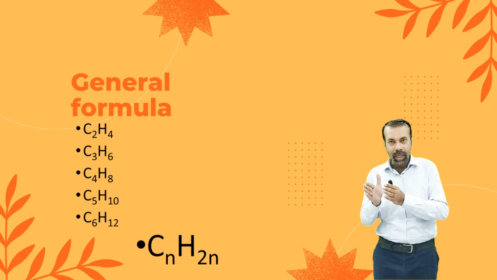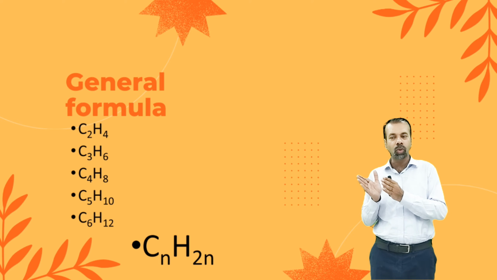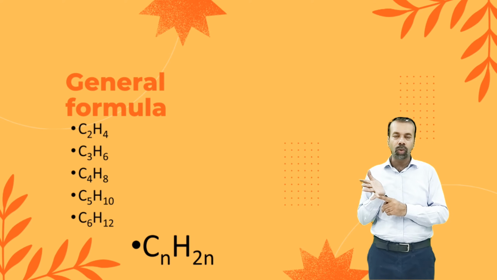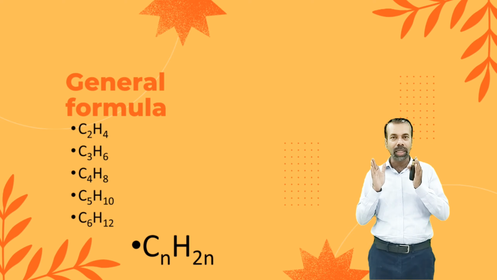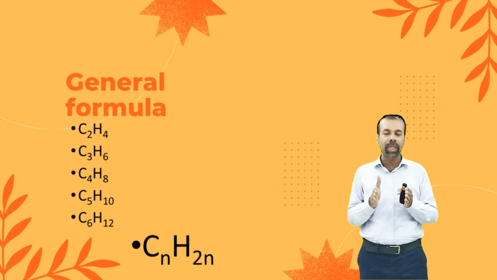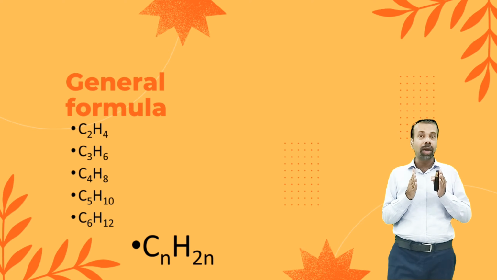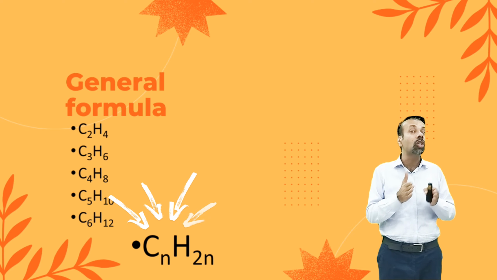Look at this homologous series of alkenes. First is ethene, then propene, and then butene, pentene, and hexene. These are C2H4, C3H6, and C4H8. You can see a sequence in this homologous series. What is the general formula for this? The general formula for this series will be CnH2n.